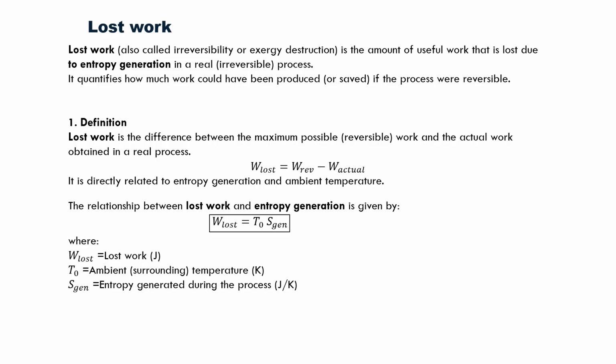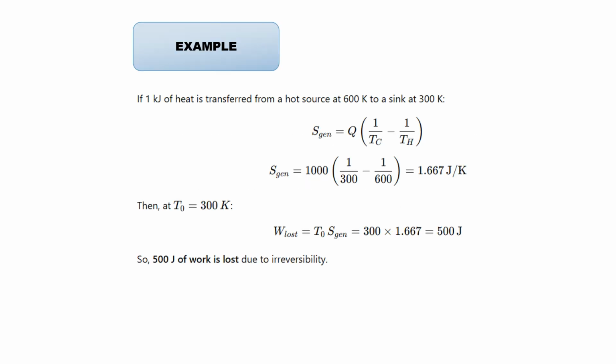We can understand this concept with a simple example. Here, the question says if 1 kilojoule of heat is transferred from a hot source at 600 Kelvin to a sink at 300 Kelvin, we are asked to find out the work lost due to irreversibility. In order to find the work lost, we need to find Sgen, which is the entropy generated during the process.